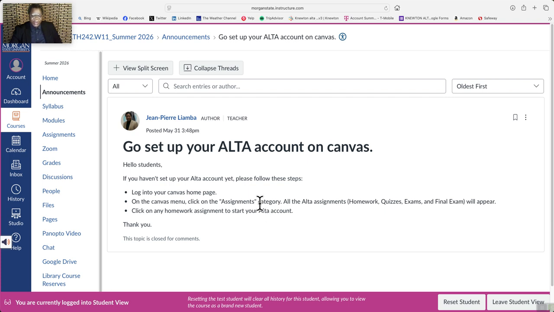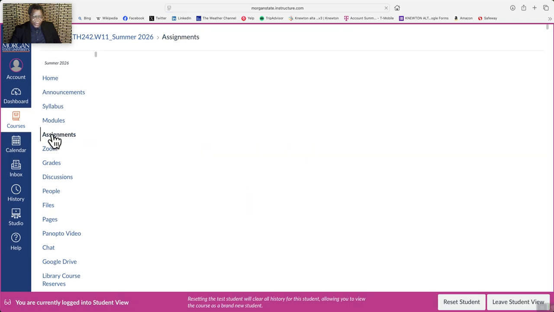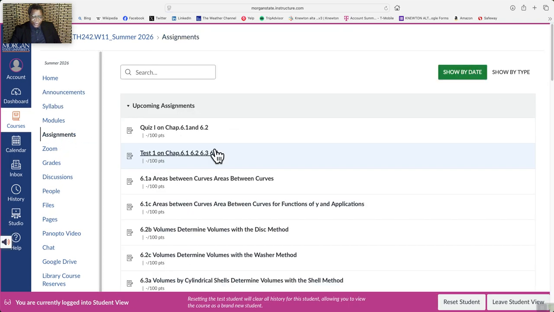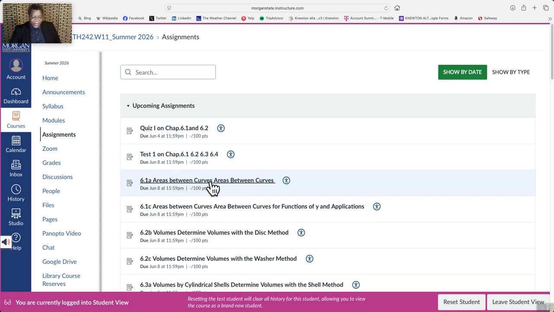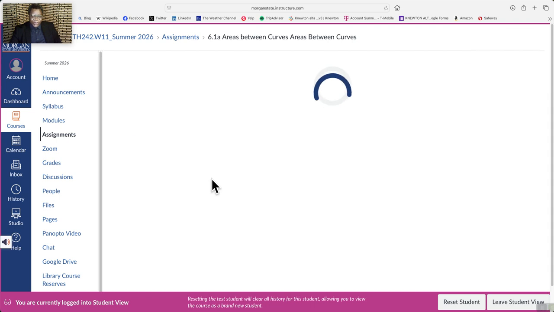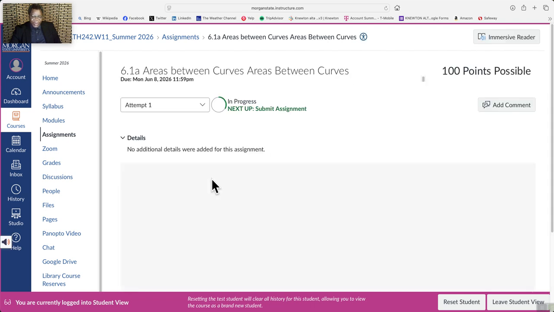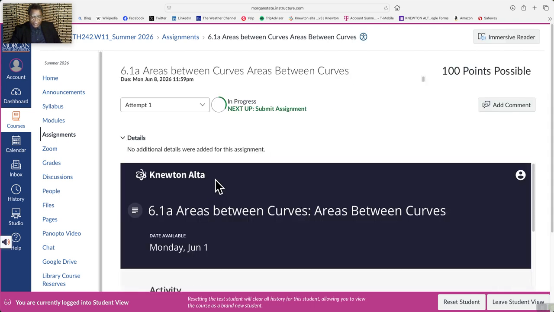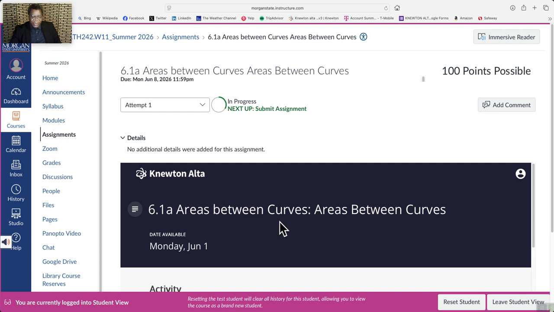That's how you're going to set up your course, your Alta course. Then you can start doing the assignments. When you're ready, you do the assignment.